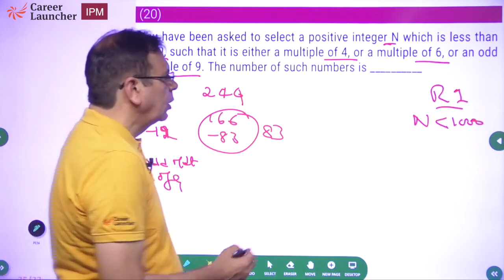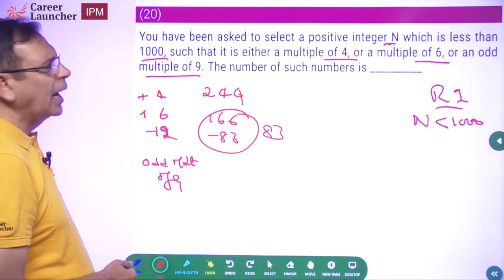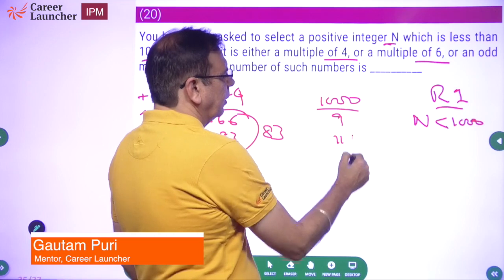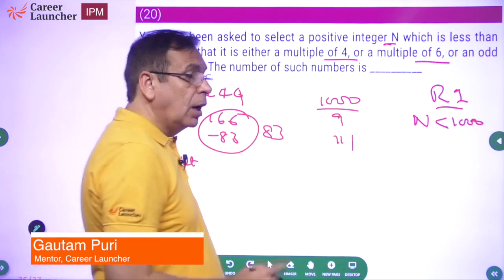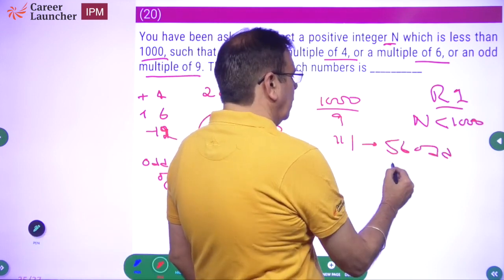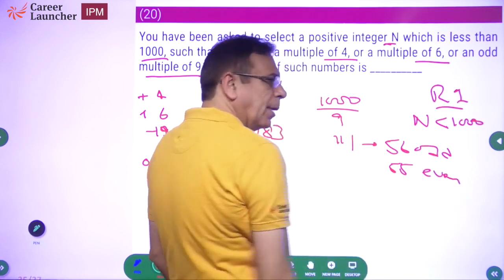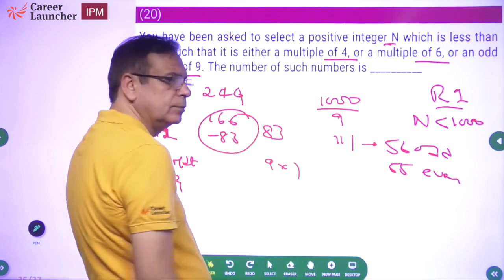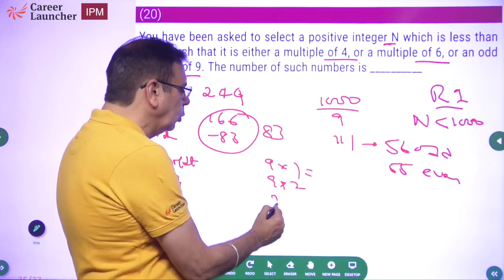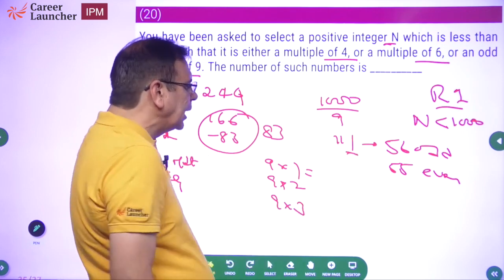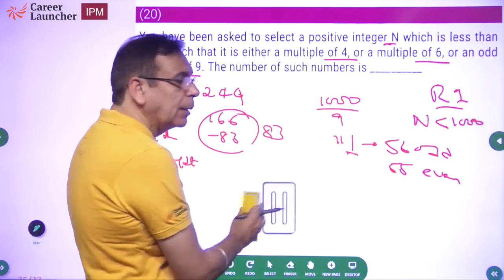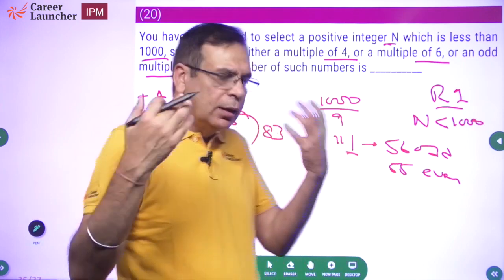Right? What is the smallest? Okay. How many multiples of 9 will be there, by the way? 1000 upon 9, 111. There are 111 multiples of 9. How many will be odd? How many will be even? Okay. 56 will be odd and 55 will be even. Why am I saying that? Because we start with 9 into 1, 9 into 2, 9 into 3. So when it is 111 numbers, you will have one extra odd multiple. If it was 110 multiples, 55 odd, 55 even. Okay. Now we are talking about 111.